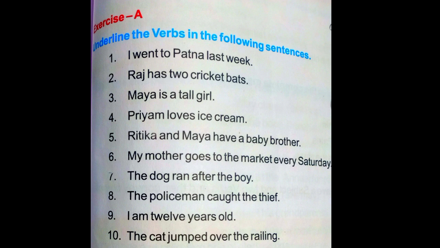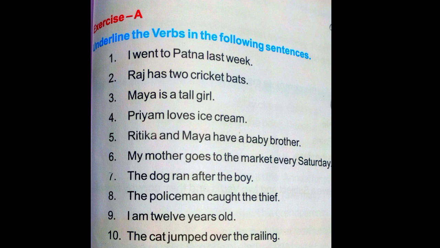Answer is. Priyam loves ice cream. Answer, verb is loves. Ritika and Maya have a baby brother. So the verb here is have. My mother goes to the market every Saturday. Answer, goes. The dog ran after the boy. Verb here is ran. The policeman caught the thief. Answer, caught. I am 12 years old. So here the verb is am.